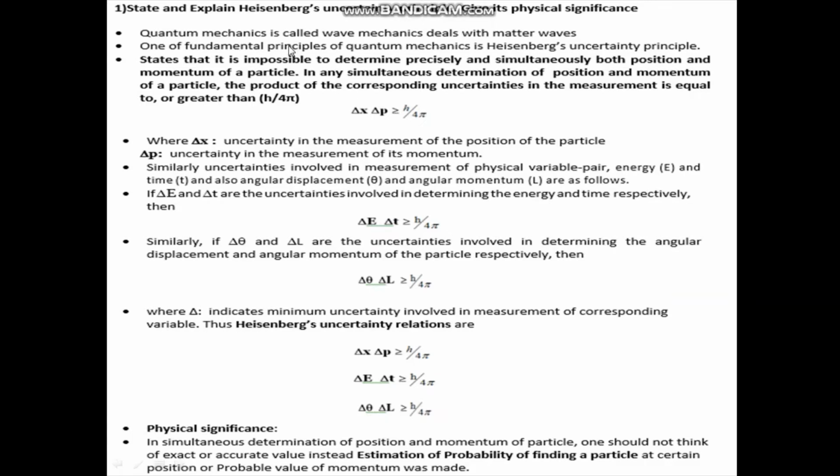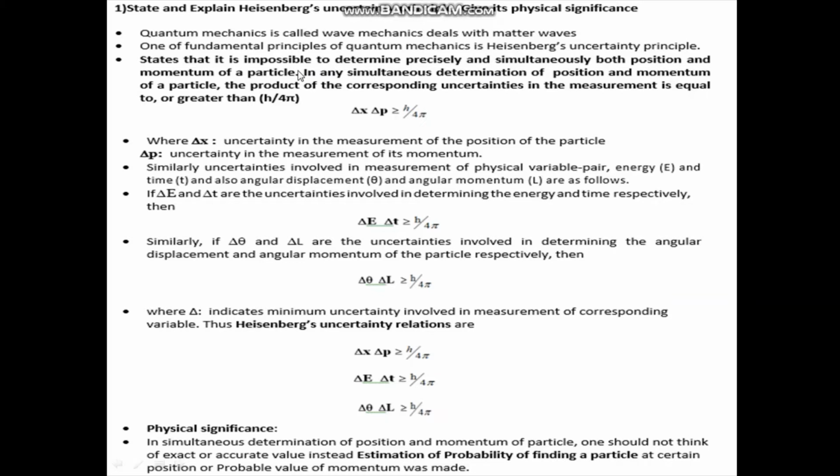In quantum mechanics, which is also called wave mechanics, we deal with matter waves. You know what matter waves are? Matter waves are waves which have particle and wave dual nature. One of the fundamental principles of quantum mechanics is Heisenberg's uncertainty principle. The statement of this principle is as follows. Heisenberg's principle states that it is impossible to determine precisely and simultaneously both the position and momentum of a particle.